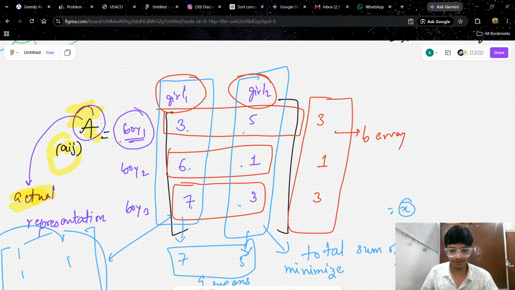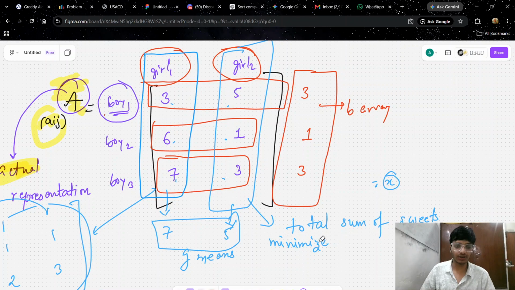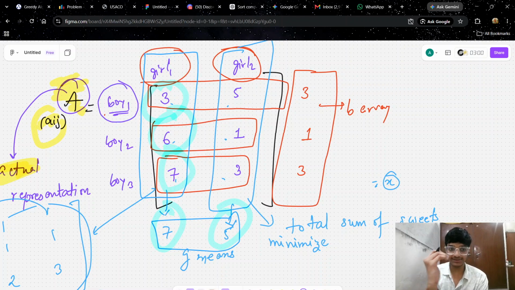Now what about the G array? From array A, how can we find it? Girl 1 gets 3 sweets from boy 1, from boy 2 she gets 6, and from boy 3 she gets 7. So the maximum so far is 7, and same with this. So the maximum girl 1 can get is 7 from some boy. So that is 7, and so on. This is G1 and this is G2. This is what array G means.